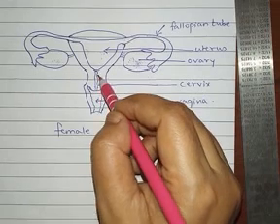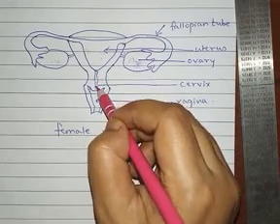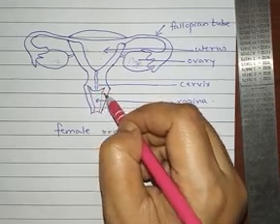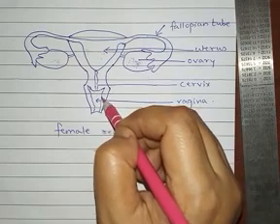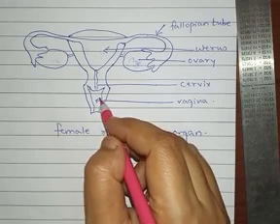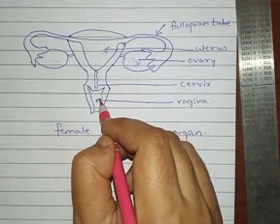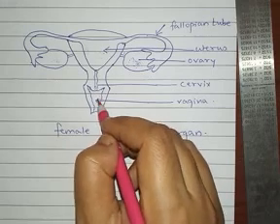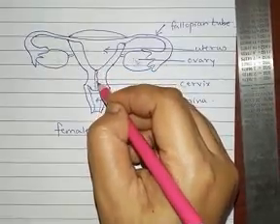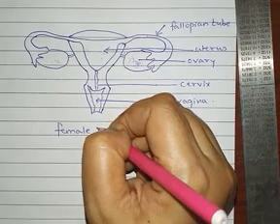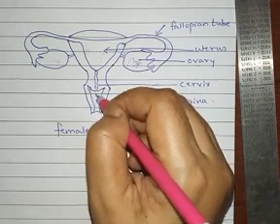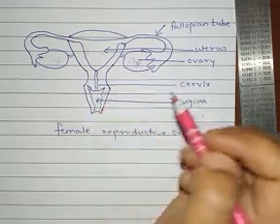Next part is the cervix. The cervix is a narrow passage on the lower end of the uterus, and it opens into a muscular tube like structure called the vagina. The vagina is the place which receives the sperm from the male during mating. The vagina also serves as the birth canal. Once the baby is developed, the baby comes out through the cervix and the vagina. The delivery of the baby takes place through the vagina, and that is why it is called the birth canal.